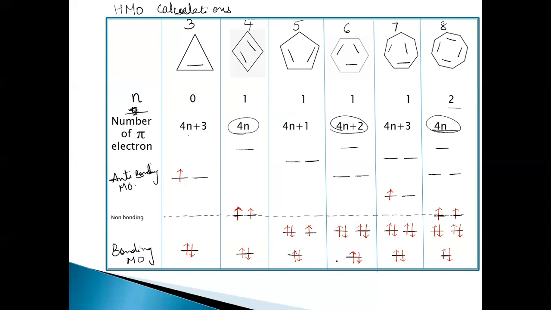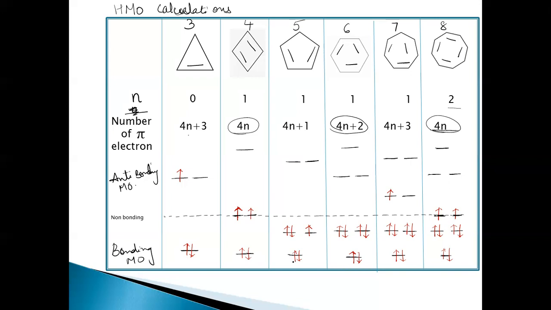The ones below this reference line are called bonding molecular orbitals, the ones on the reference line are non-bonding, and the ones above the reference line are anti-bonding. When the bonding molecular orbitals are completely filled, the molecule is said to be stable.